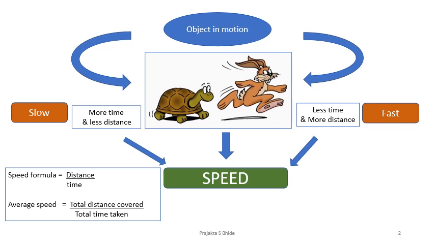Now, often when we are talking about motion, we do not consider that the object is having same speed throughout the journey. And that is where we have to consider average speed. So average speed is total distance upon total time. So when I say that while moving from Pune to Mumbai, my average speed was 80 kilometers per hour.